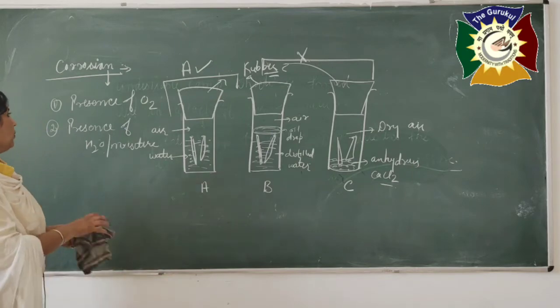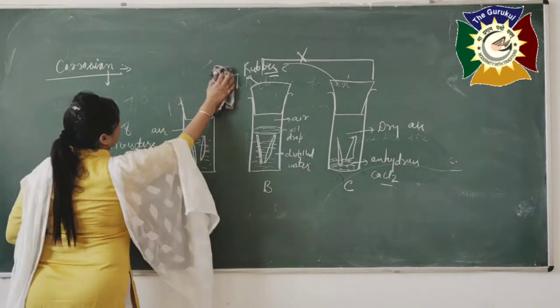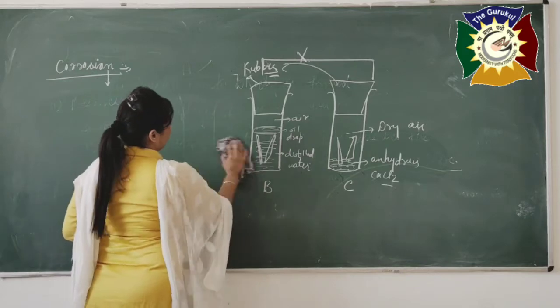So you might have heard about some examples of rusting or corrosion. Let me tell you some examples.